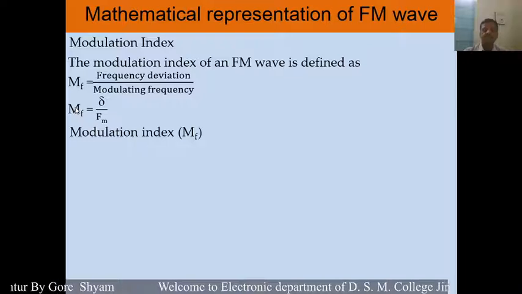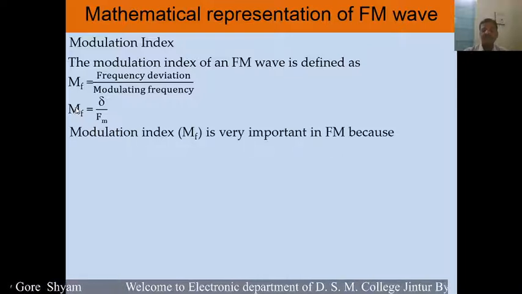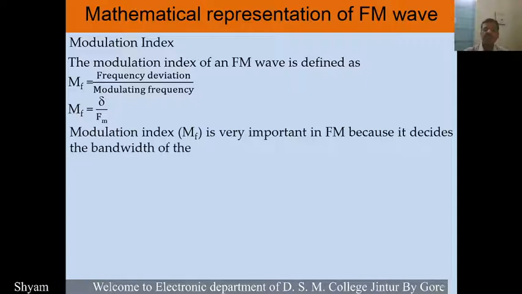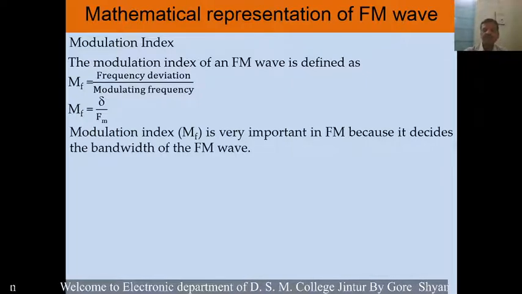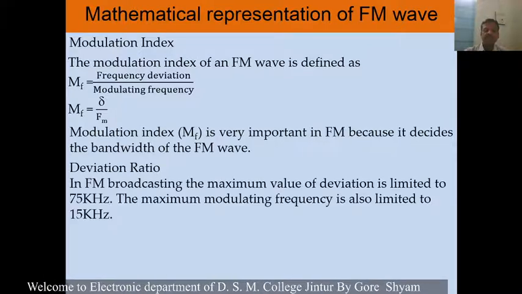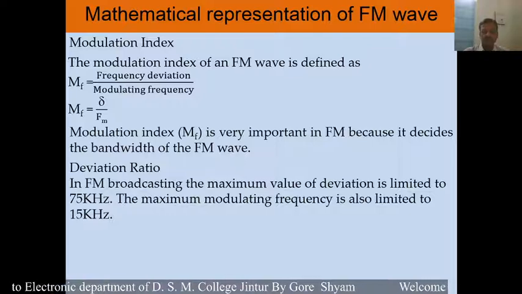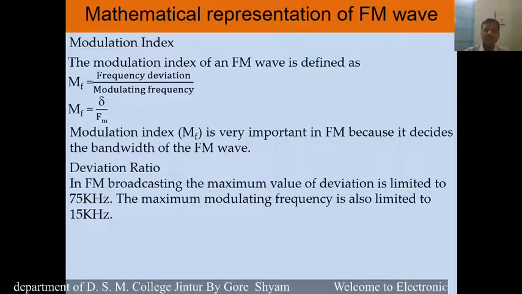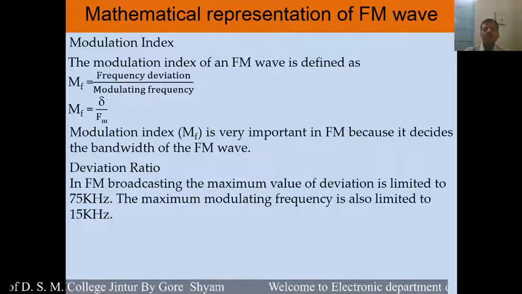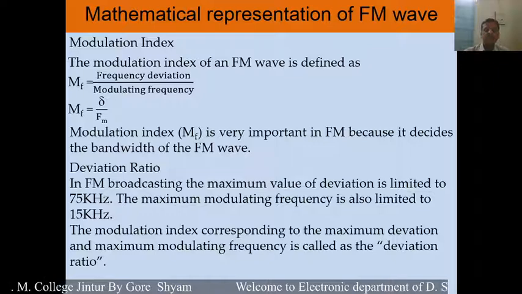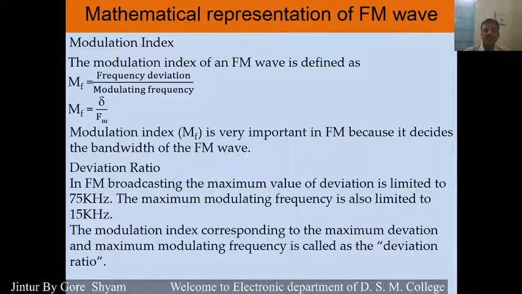The modulation index MF is very important in frequency modulation because it decides the bandwidth of the frequency modulated wave. In frequency modulated broadcasting, the maximum value of deviation is limited to 75 kilohertz, and the maximum modulating frequency is limited to 15 kilohertz. The modulation index corresponding to maximum deviation and maximum modulating frequency is called the deviation ratio.